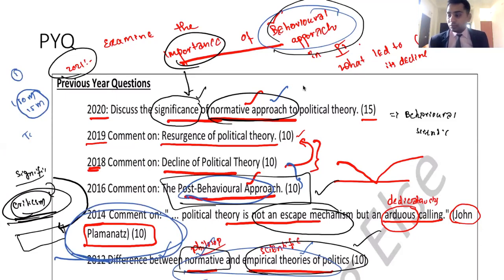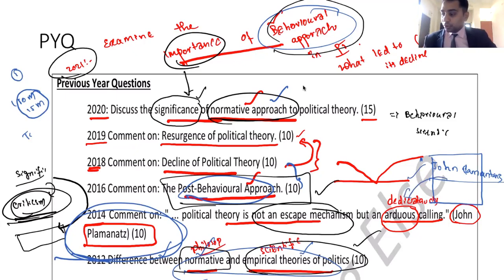So what you have to do, that is the reason why I asked you to maintain a separate notebook, a small notebook where you will be writing about these fellows. John Clemens. See, even my spelling is wrong, right? So even spelling mistakes will come if you don't practice. Hence, these thinkers have to be remembered. The names have to be remembered. There is no escape mechanism for you from remembering the names. If you escape, then it is going to be very difficult. So you have to be in order in recalling the names.